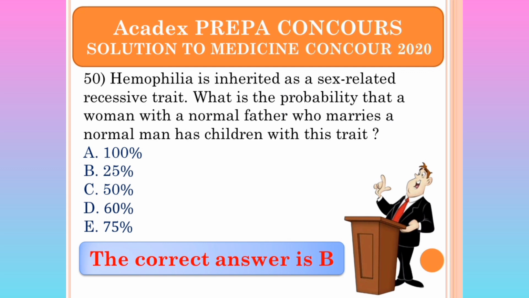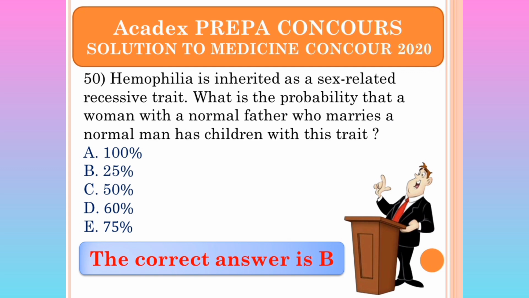So here we are first going to choose for a normal father, which is going to be 50%, because the father of the girl is normal, he could be a carrier, he could be homozygous dominant. So it is half, 50-50.